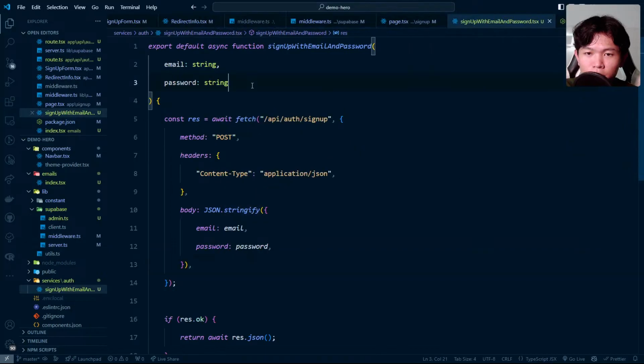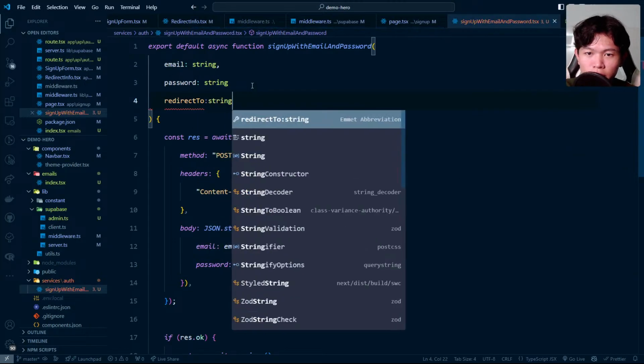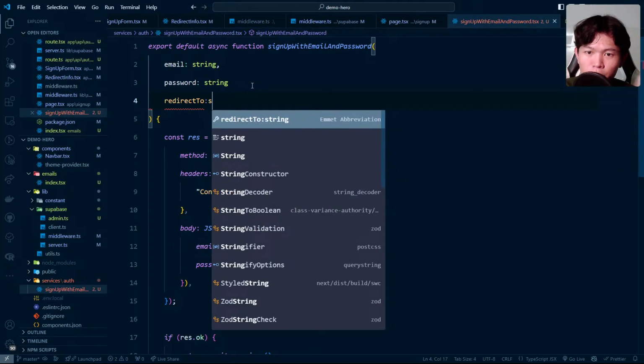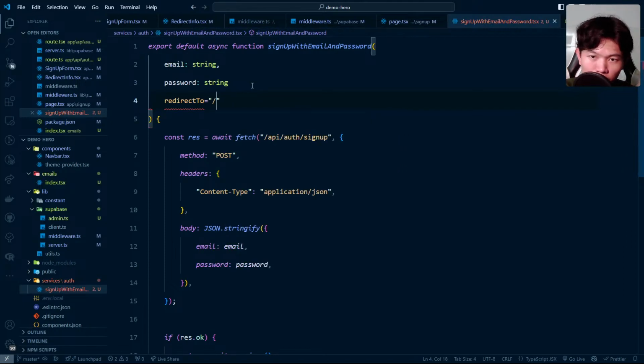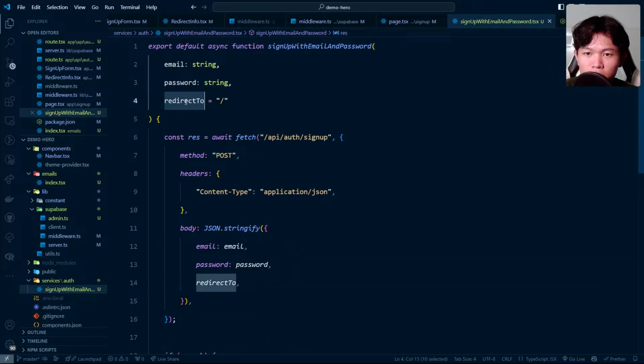So right here, we need to pass the value redirect to, which is a string. Or maybe we can add a default value right here. If we have the value, then we're going to call it, and we can pass the redirect to right here as well. So this is optional. If it's passed a value to us, it's going to take that. If not, the value is going to be slash.